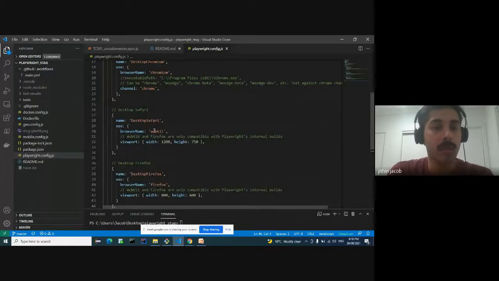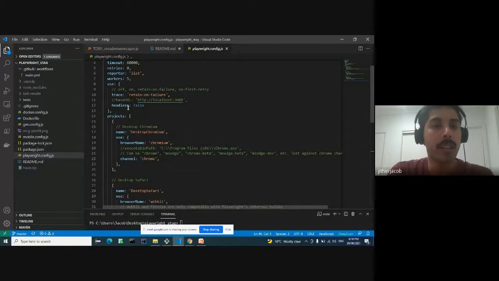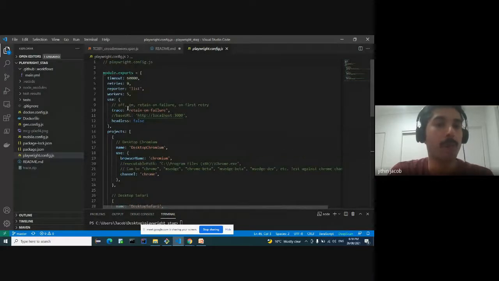One thing: these are not real browsers. These are patched versions of Safari, but they will have the same rendering capability just like Safari. And all the tests will run in headless mode by default. So I just explicitly set headless to false.